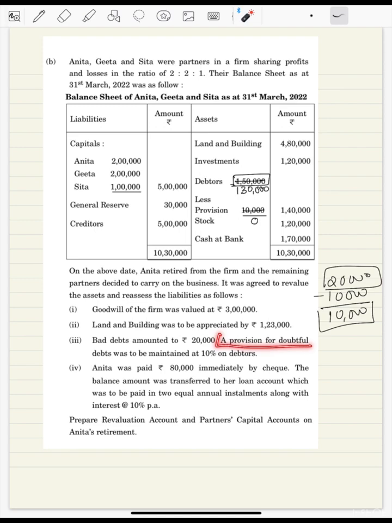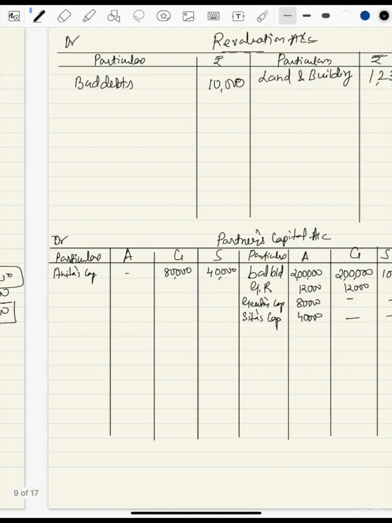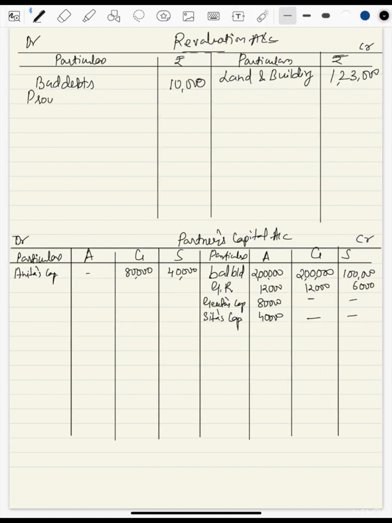Okay, now we'll continue with the ahead. What is given? The provision of doubtful debt to be maintained 10% on debtors. So we need to calculate 10% of the debtors for provision. So 10% is 13,000. So a new provision to be created of 13,000. So we'll come here and write down provision for doubtful debts 13,000.